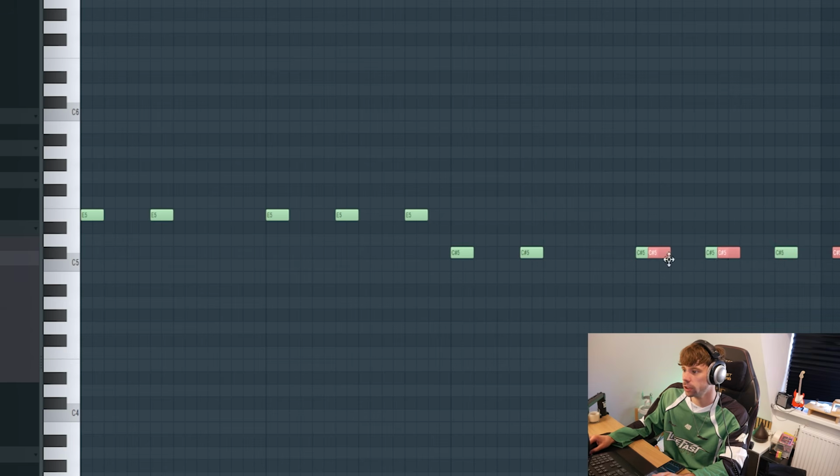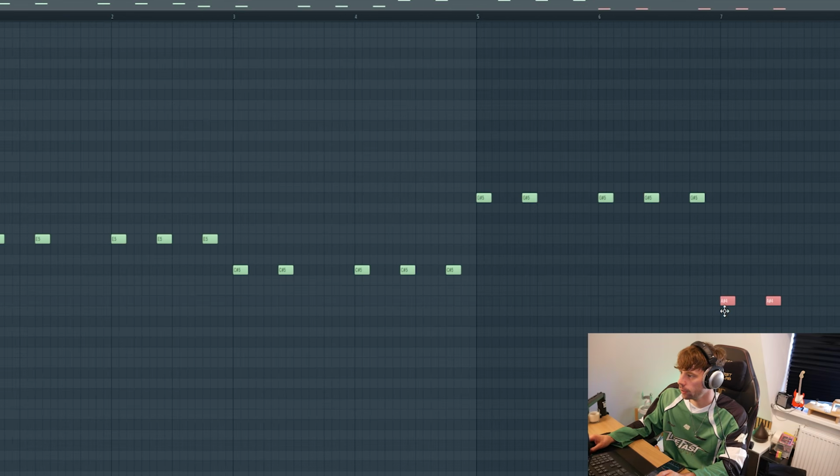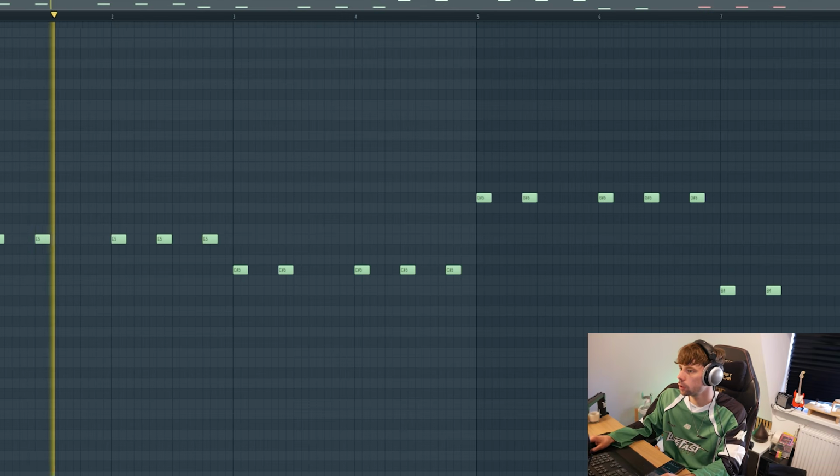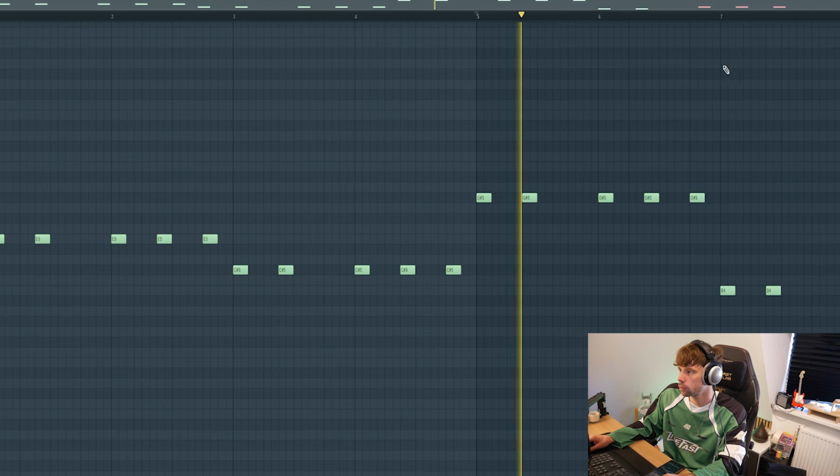So just go down to the C sharp, up to the G sharp, and finish it on the B and C sharp. Something like this.